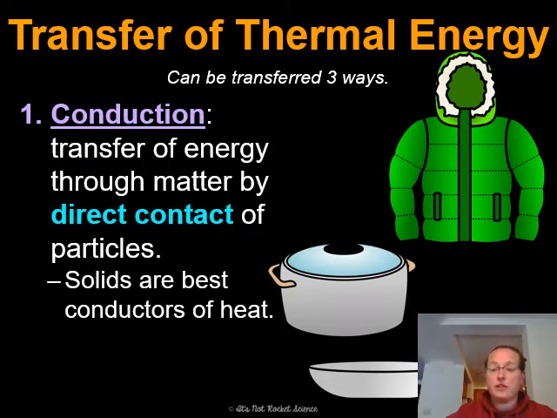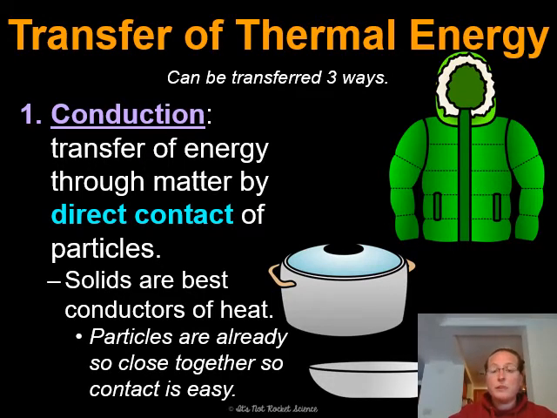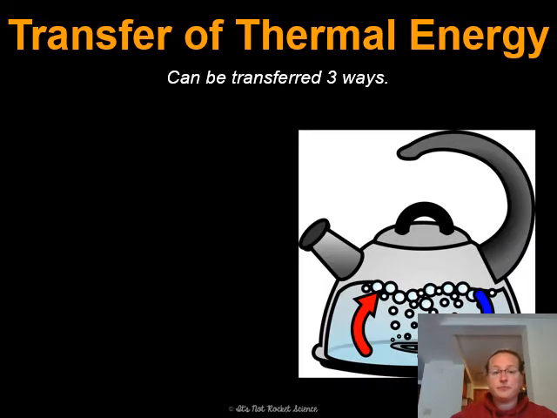Solids are the best conductors of heat. Why is this? Well, if we think about how particles are arranged in a solid as opposed to a gas or a liquid, we know that in a solid, the particles are the closest together. In a liquid, they're a little bit further apart. And in a gas, they're much further apart. So solids are the best conductors of heat because the particles are already so close together, contact is really easy. They don't have that far to go, and many of them are already touching one another.